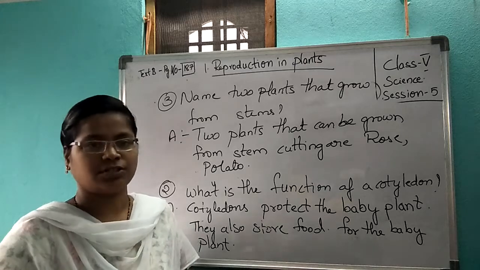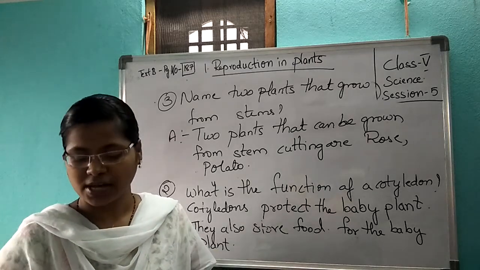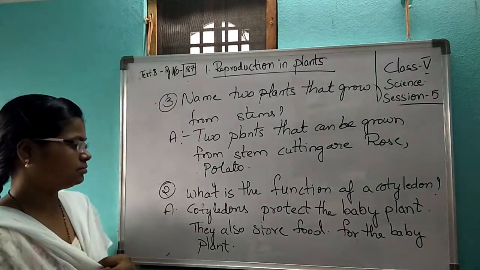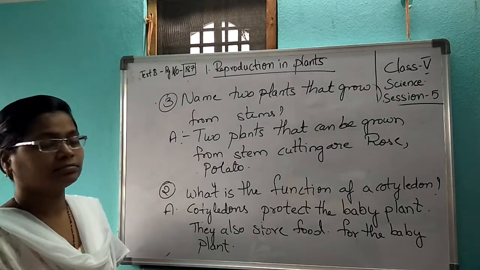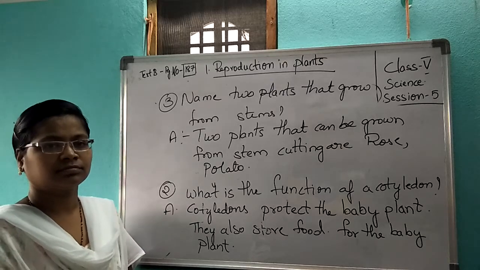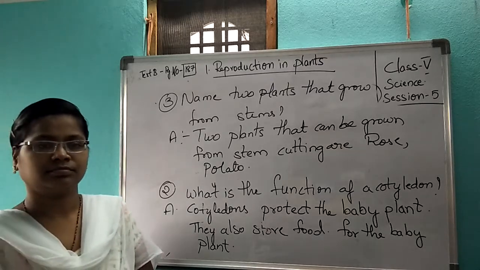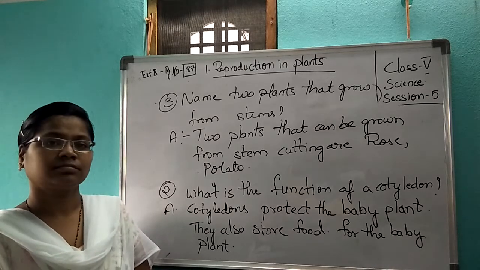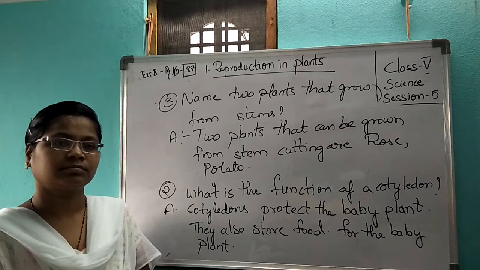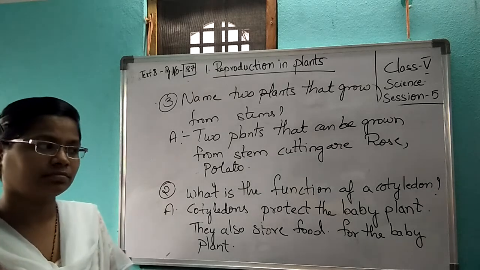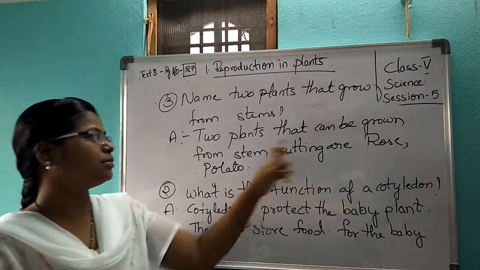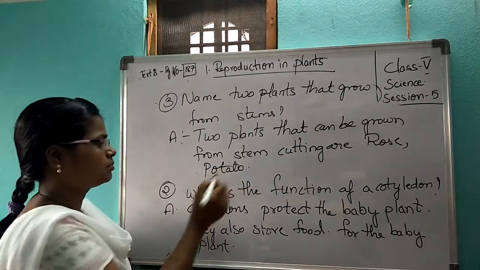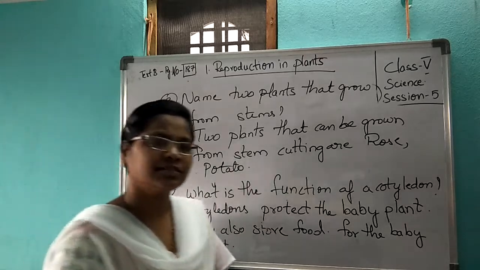Tomorrow remaining questions. Remaining four questions, long and short, I'll explain to you. Copy it fast. Two plants that can be grown from stem cutting are rose, potato. Okay, children. Thank you.